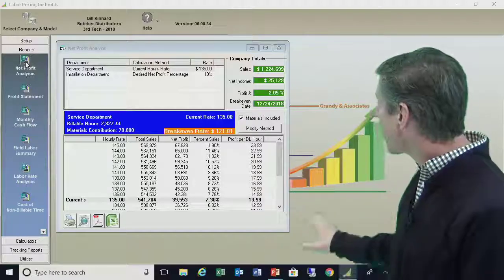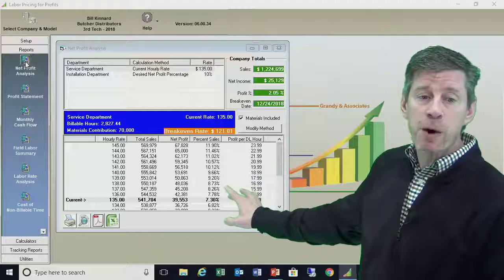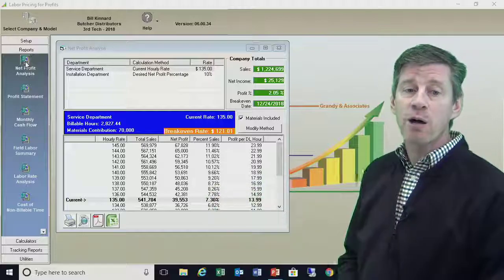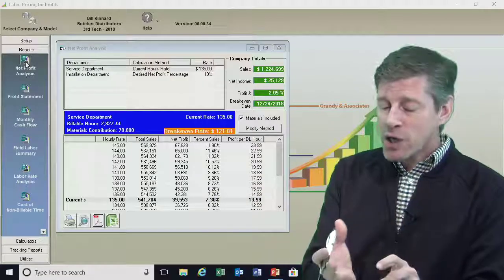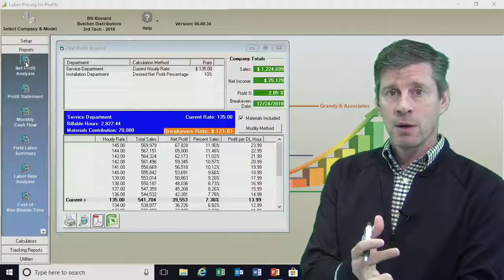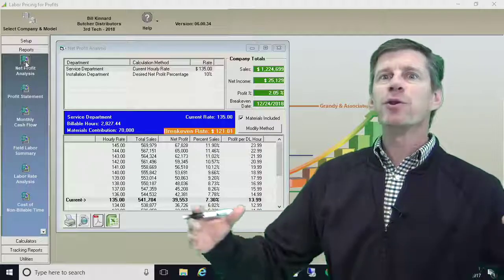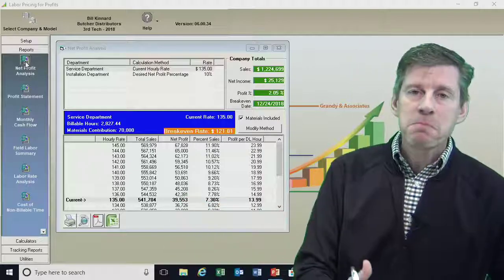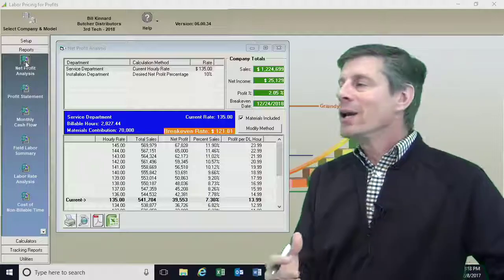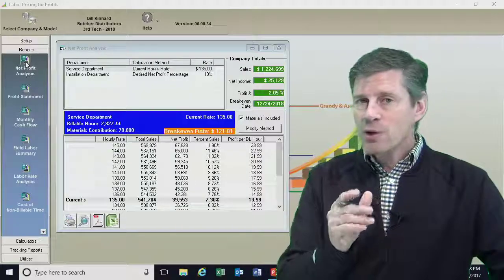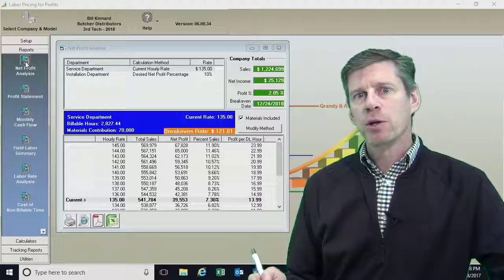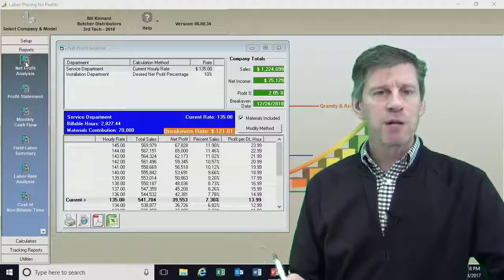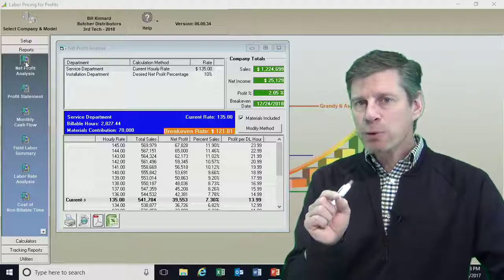Remember, if you're pricing yourself out of our labor pricing for profit software, this $39,000 profit also means that as the owner, you're being paid. It means that you're putting money aside for trucks. This is what's left over after you've paid all of your bills. It wasn't mission critical. Do I like it? No. But it does also set me up for success in the future because now I have more bandwidth as I continue to grow my marketing and build this individual market. So it can absolutely help you.